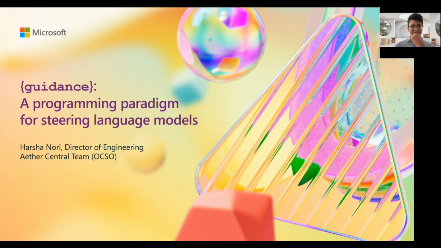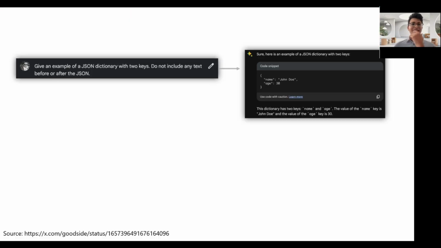Let's jump right in. To get started, I thought I'd walk through a funny exchange I saw on Twitter recently. It starts pretty innocently. Someone asks one of these language models, I think this is Bard from Google, to give an example of a JSON dictionary, and they crucially say don't include any text before or after the JSON. Simple enough, but of course the model doesn't quite follow this instruction and puts a bunch of preamble text in there. No big deal.